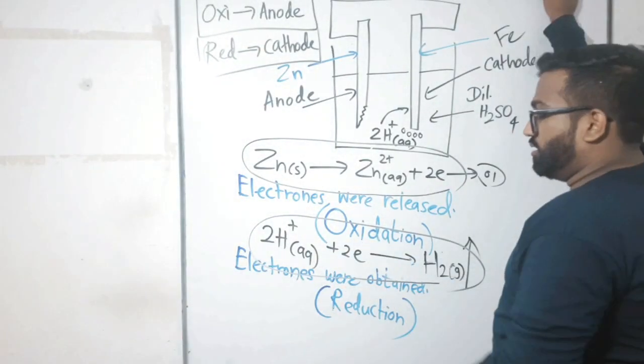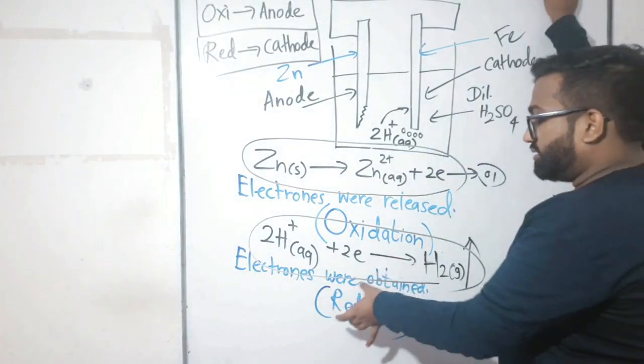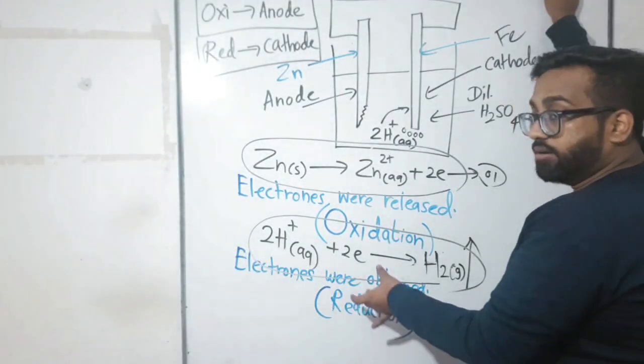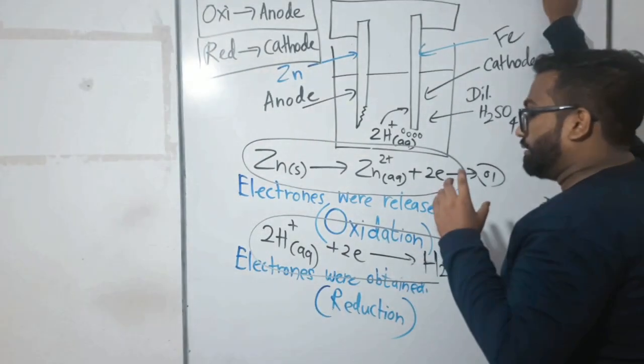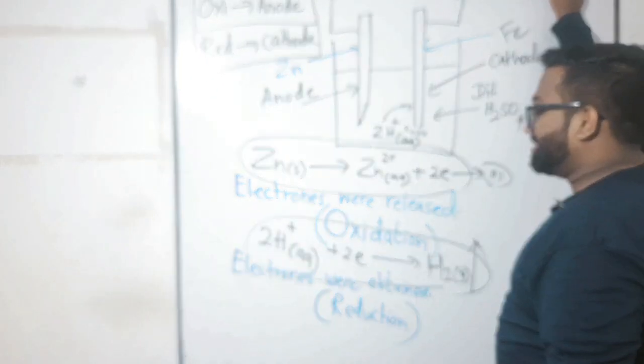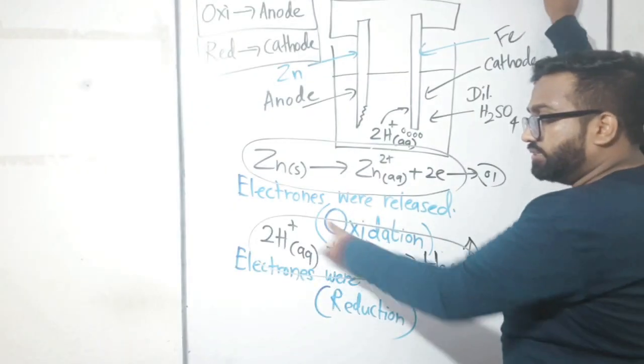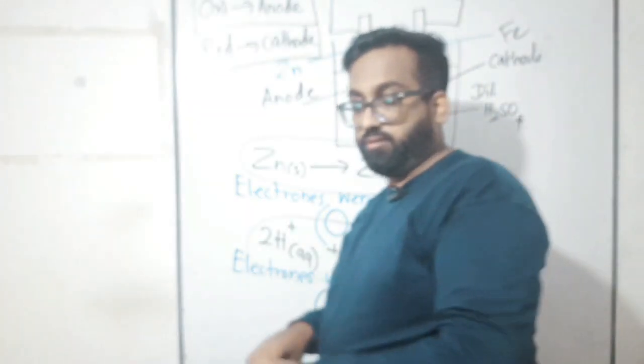This is the cathodic reaction. How did I tell at once this is a cathode reaction? Because this reaction occurs near iron. So this is a reduction reaction. Reduction means obtaining electrons. This happened near iron. That's why it is described as reduction, and that's why it is known as cathode. So this is the cathodic reaction, right?